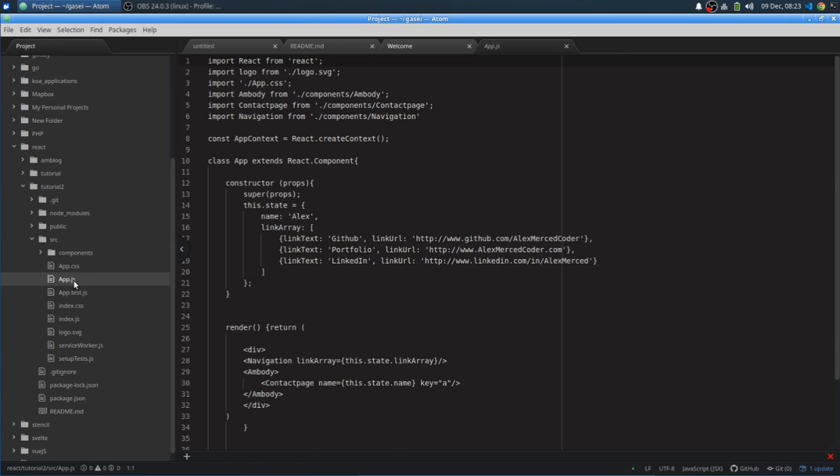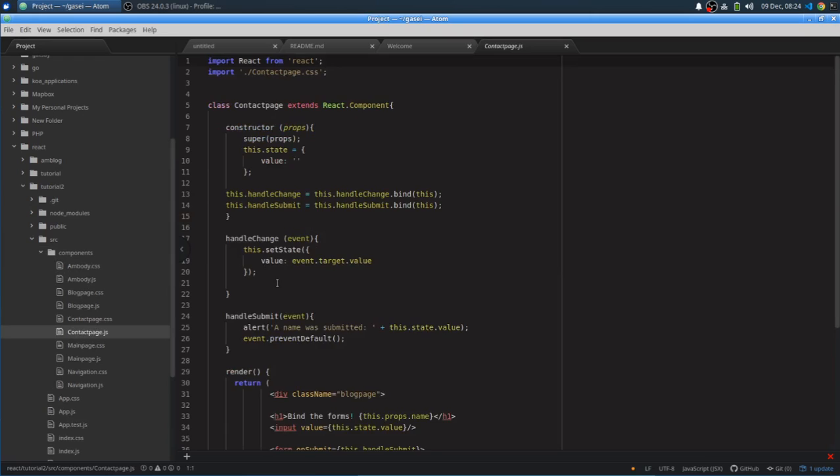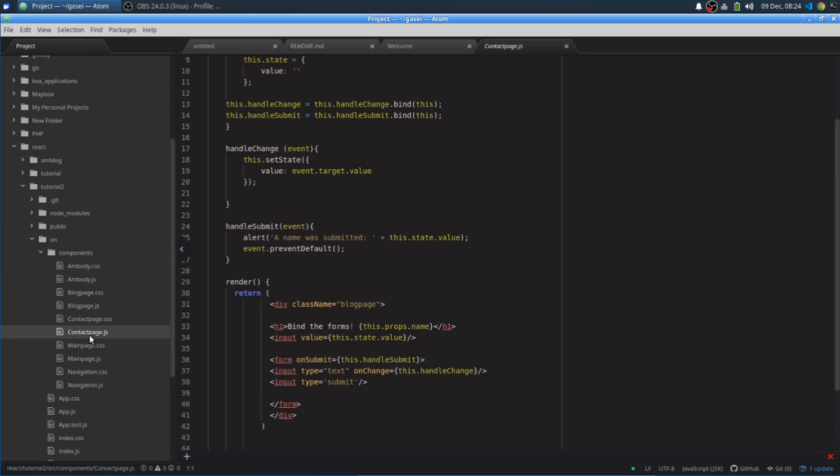So let's go take a look at our app.js here. Basically, the exercise that I did when I recorded the video that had bad audio was that we wanted to take this piece of information named Alex and pass it down to the contact page, which was in the components. But all that code's not there right now because we ended up doing something else with it. So I'm going to redo that again.